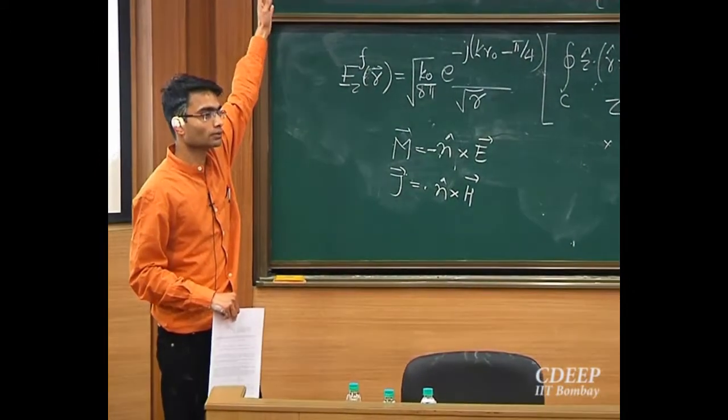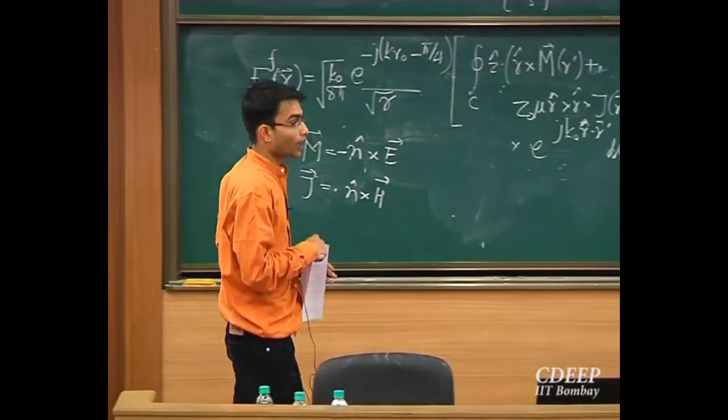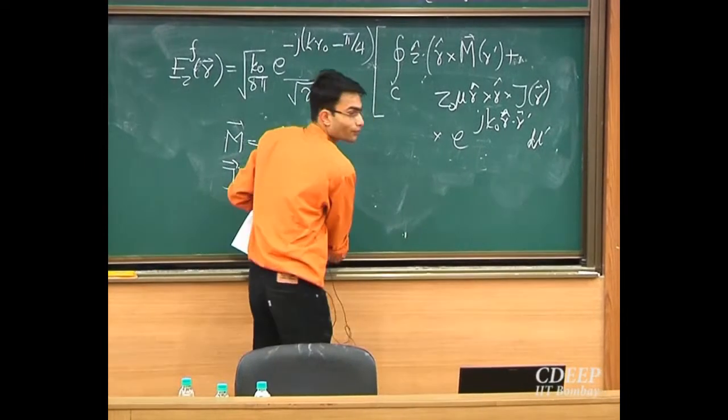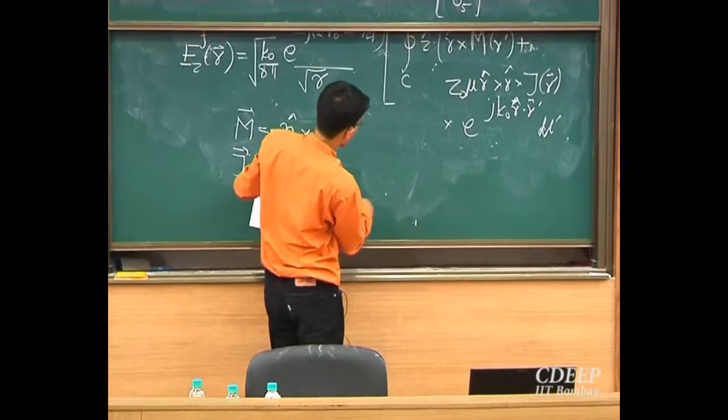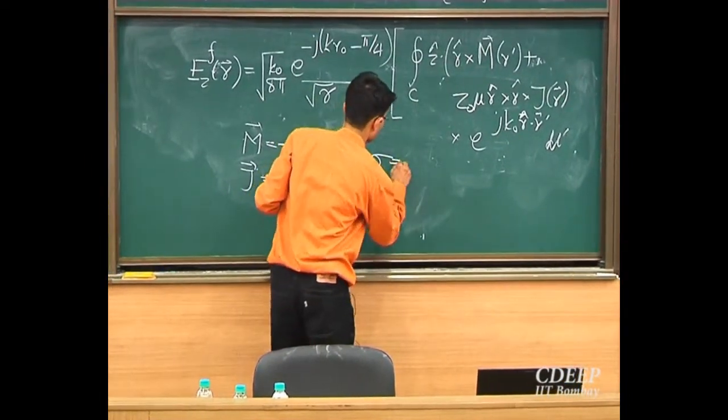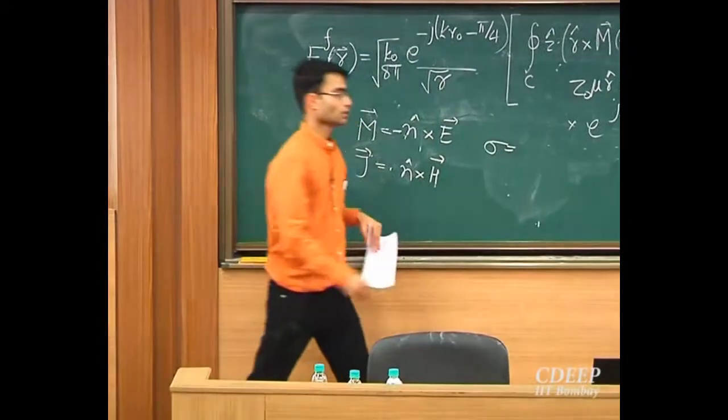Right? So I'm done. So if you actually want to know what is the exact expression for the radar cross section, you can write it here itself. So sigma is what the radar will see.